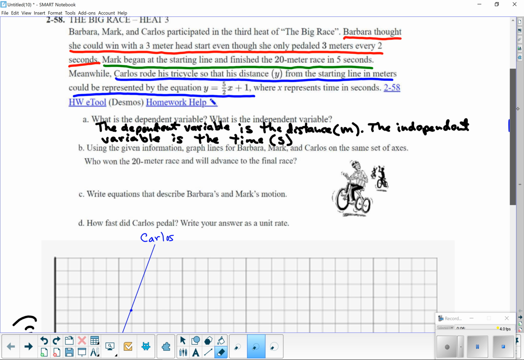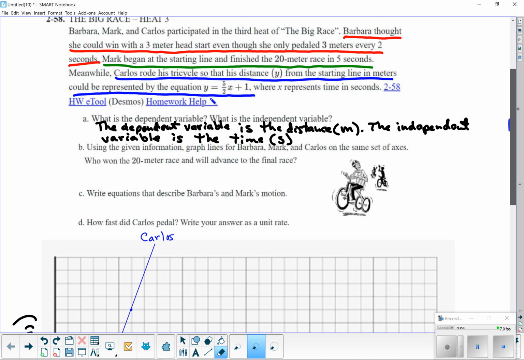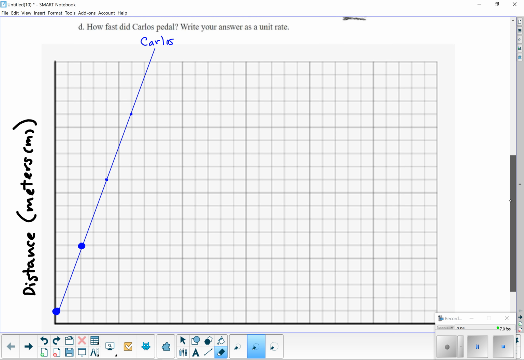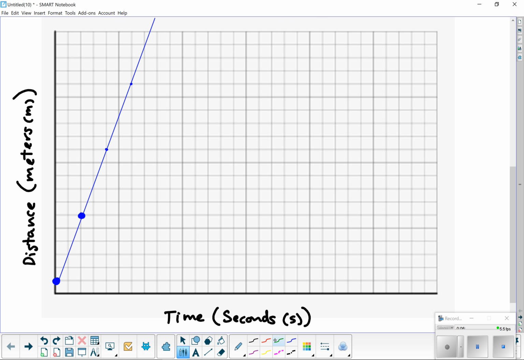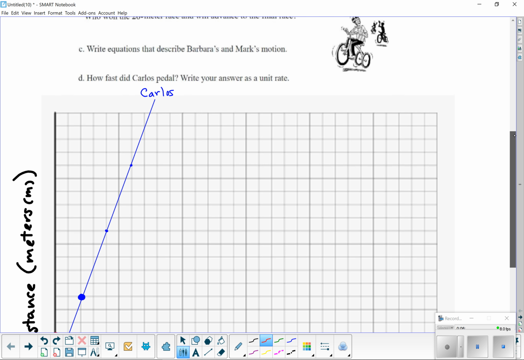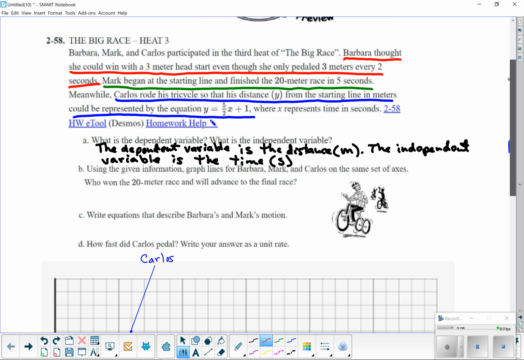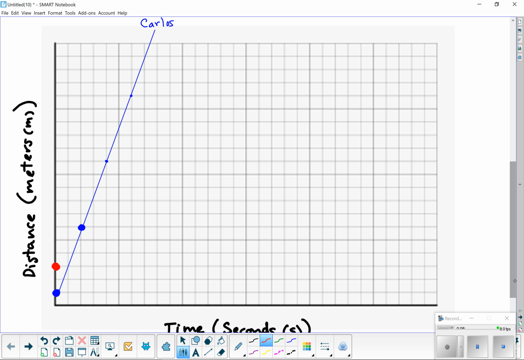Let's go to Barbara. Barbara thought she could win the race with a 3-meter head start. So since Barbara is red, 3-meter head start. 1, 2, 3. So she starts there. And then Barbara's going to do what? 3 meters every 2 seconds. Okay. So Barbara's going to go 1, 2, 3 for every 2.